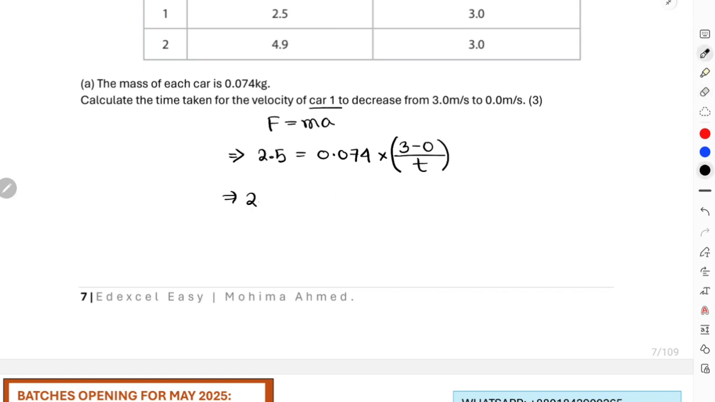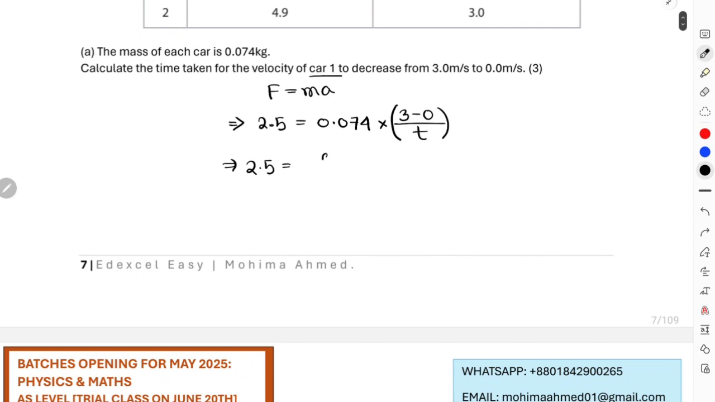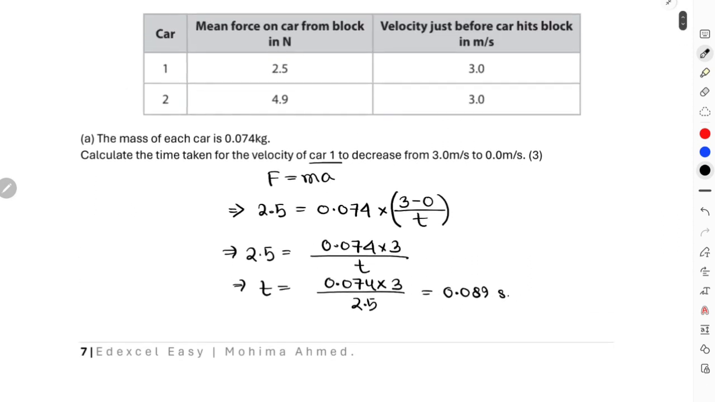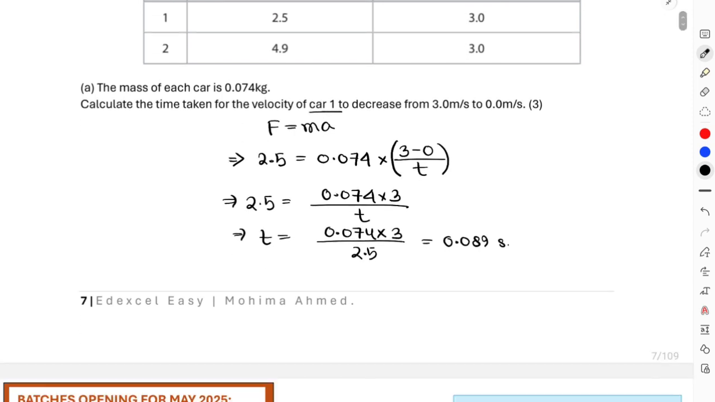I'll just write it like this: the 2.5, this 0.074 gets multiplied with the numerator, and on the numerator you just have 3. 3 minus 0 is just going to leave you with 3, divided by T. So now if you make T the subject, this will be 0.074 multiplied with 3 divided by 2.5. So you're approximately going to get the time as 0.089 seconds. So this was the calculation for the time taken for the velocity of car 1 to decrease from 3 to 0 meters per second.